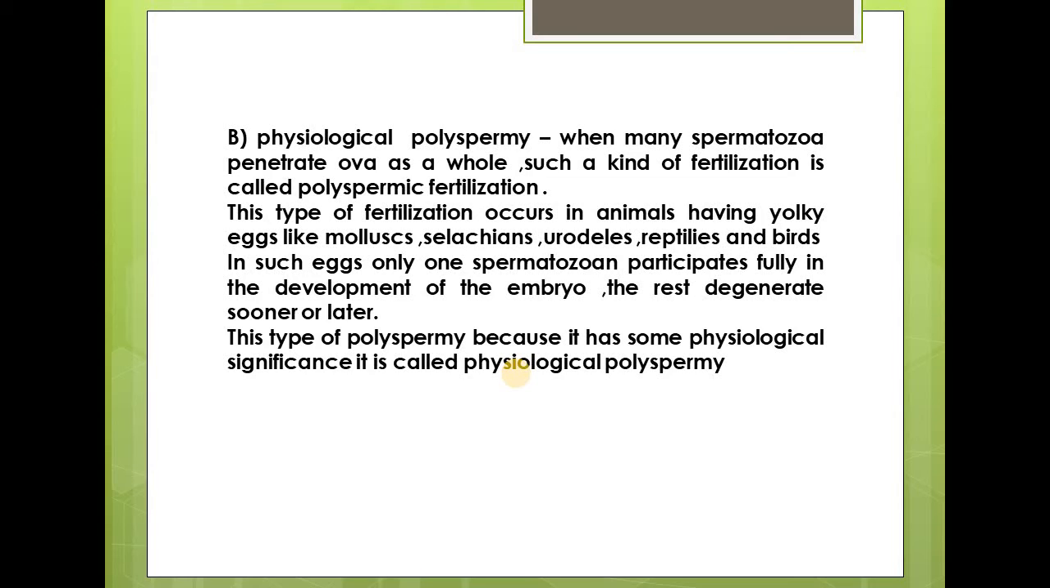Another type of polyspermic fertilization is gynogenesis, when only one sperm activates the egg but its pronucleus does not unite with the egg pronucleus. That is called gynogenesis, seen in planarians and nematodes.